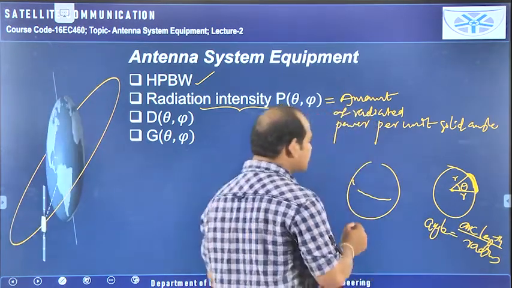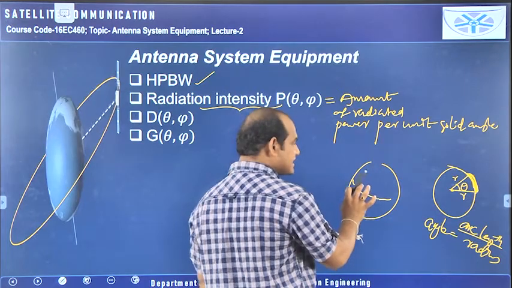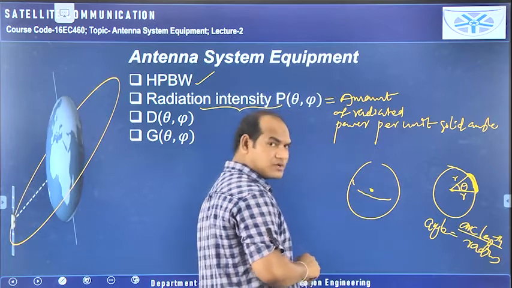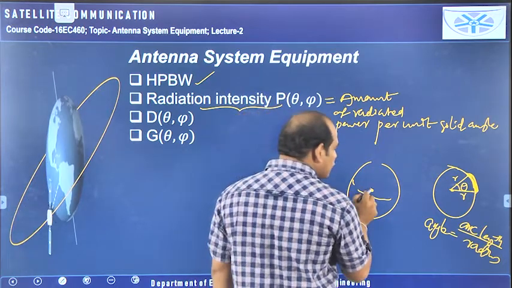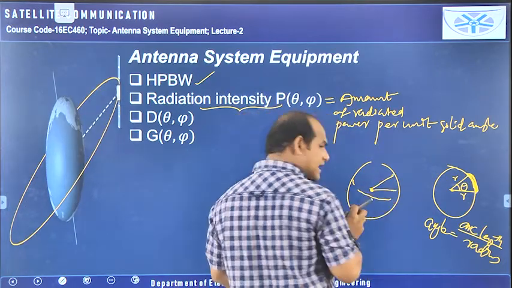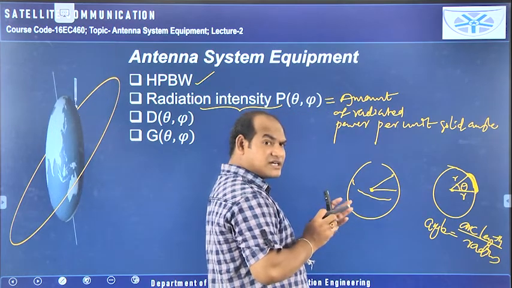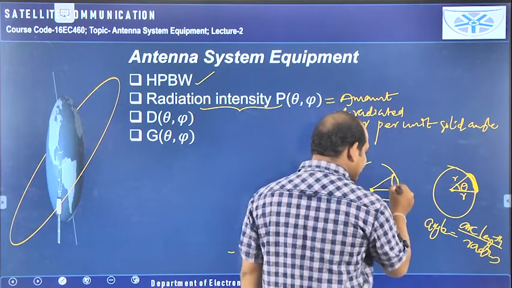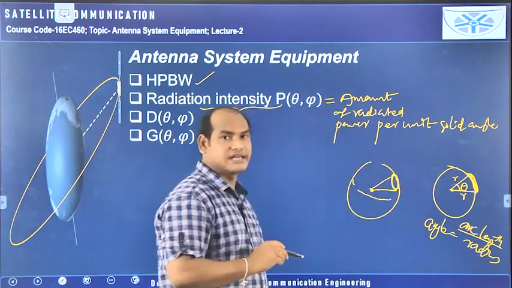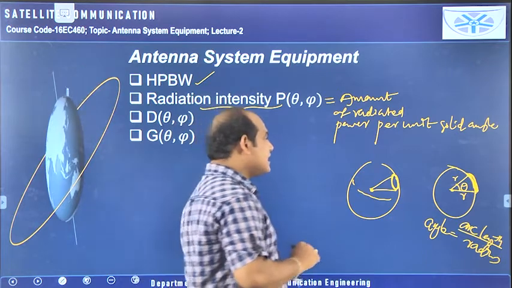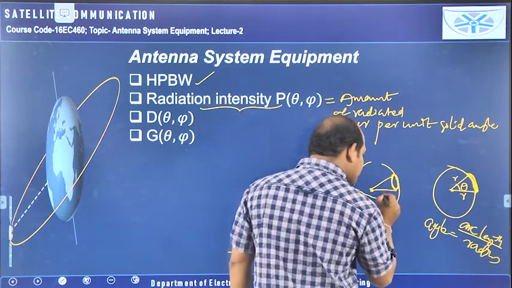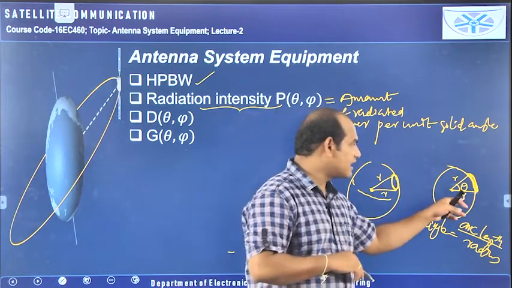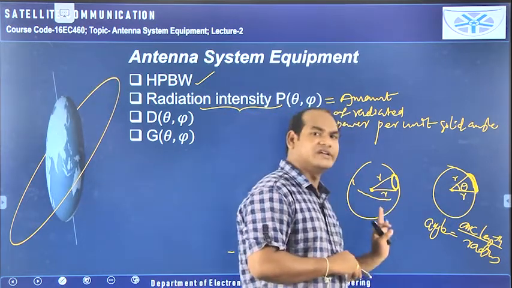And in case of the sphere, don't see the circle here, you assume the sphere, and the sphere center is available here. If you extend the pattern from the center towards the surface of the sphere, then you will get a certain amount of spherical curve on the surface of the sphere, and it must be R and R. Here how we have taken R, here also R we need to take.